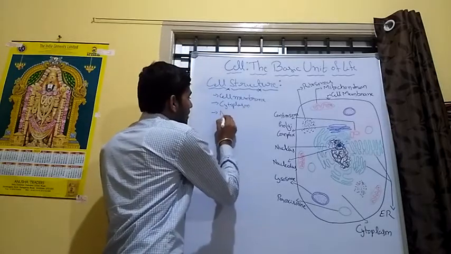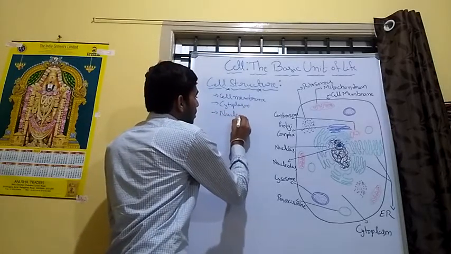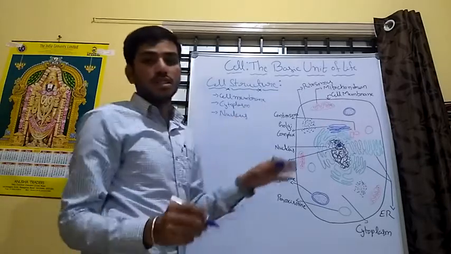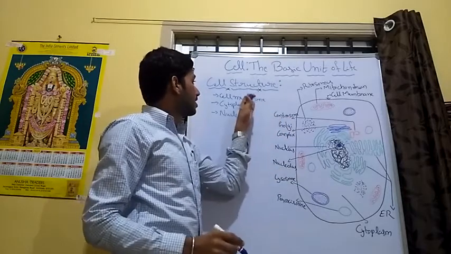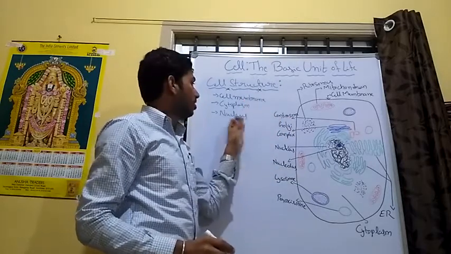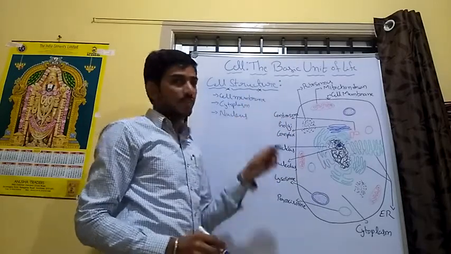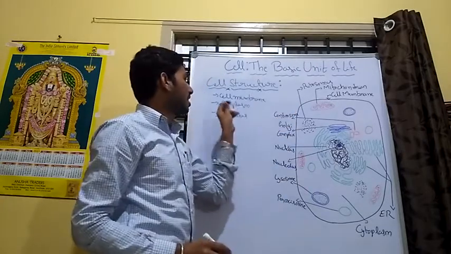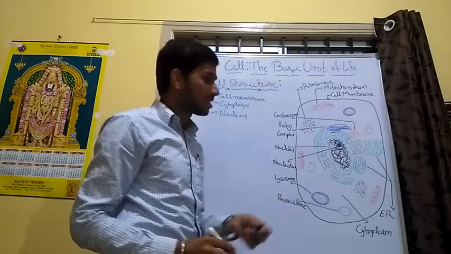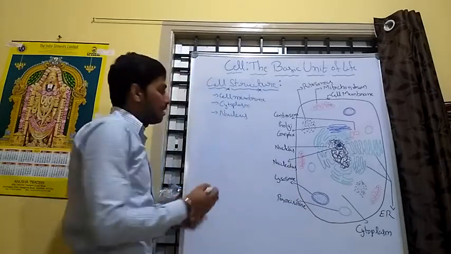Next, the nucleus. Because of easy understanding, we divide the cell to study the cell membrane, cytoplasm and nucleus. First, we go to the cell membrane.